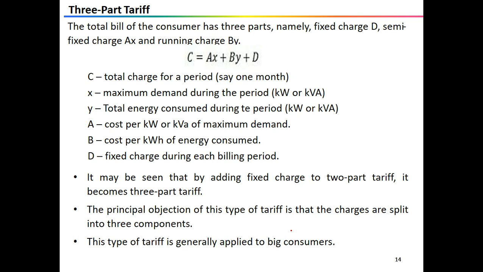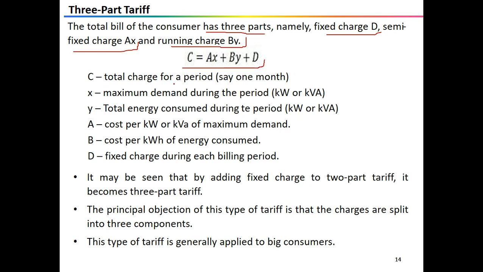In this, the total bill of the consumer has three parts, namely fixed charge, semi-fixed charge AX, and the running charges BY. Since it contains three parts, it is called a three-part tariff. This is generally given by the equation: C equals AX plus BY plus D.